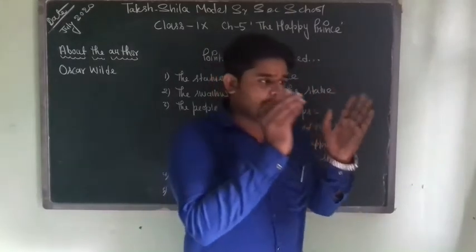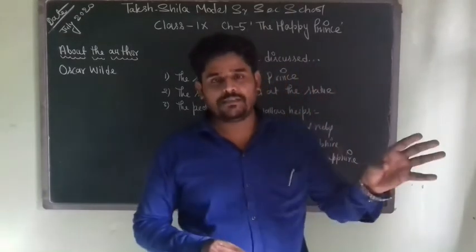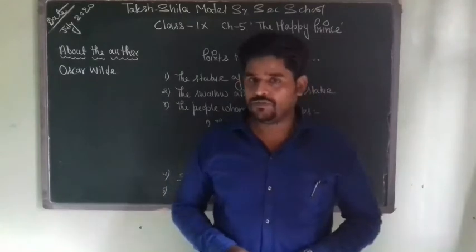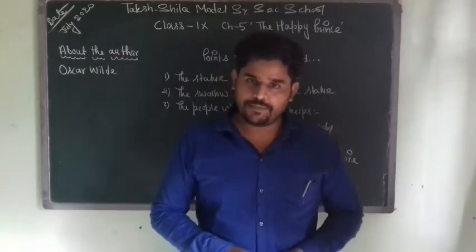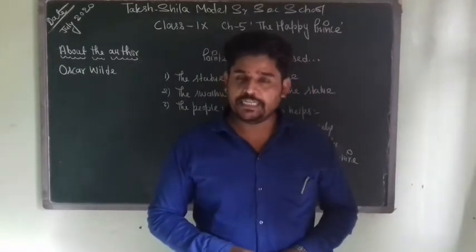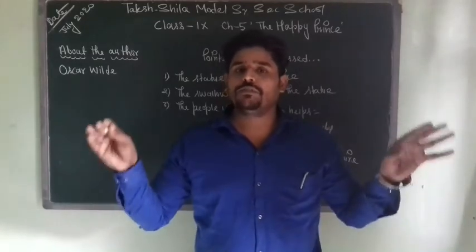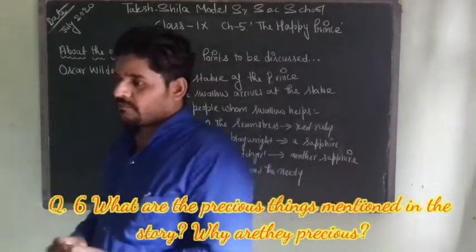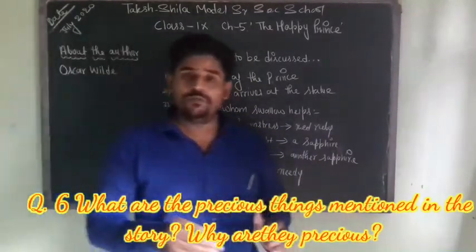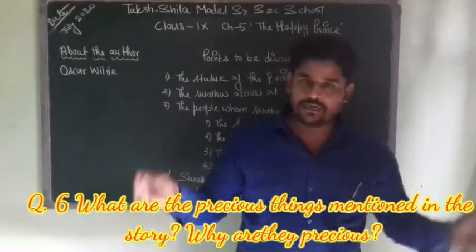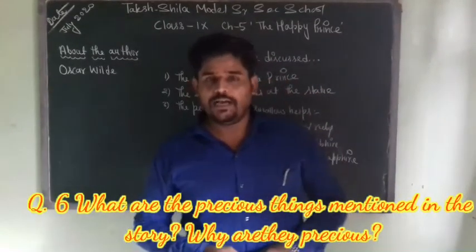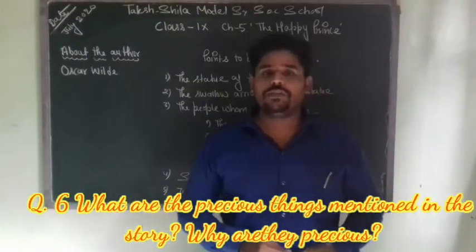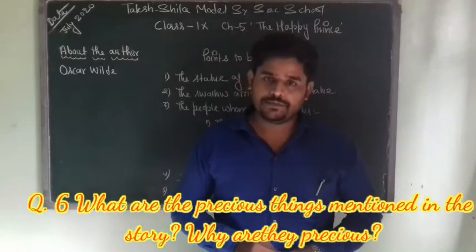When the angel gives these two precious things to God, God becomes very happy, and he says, indeed these are the most valuable things in this world. He says that this bird will beautify his garden by singing sweet songs, and this statue will be in his palace, right?